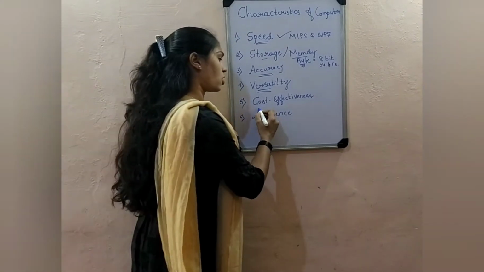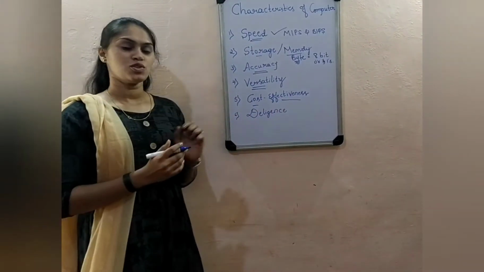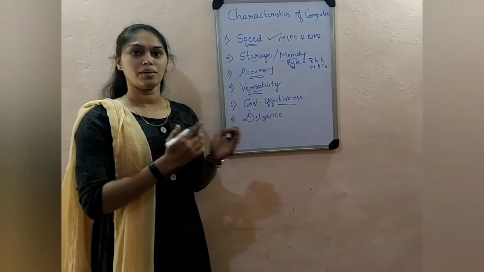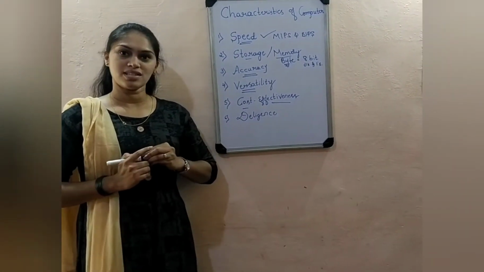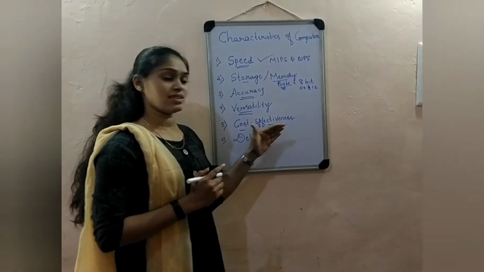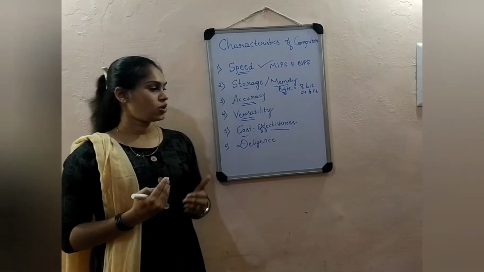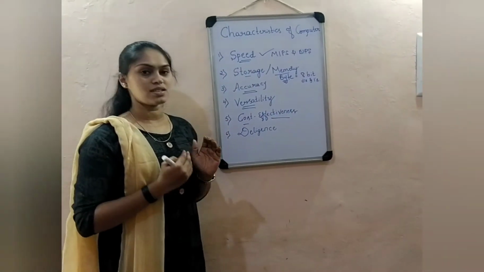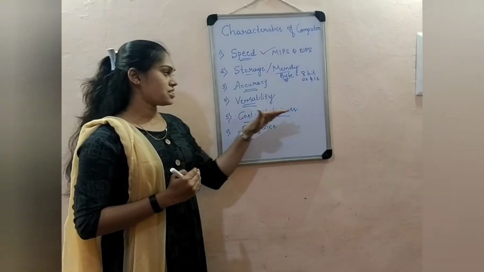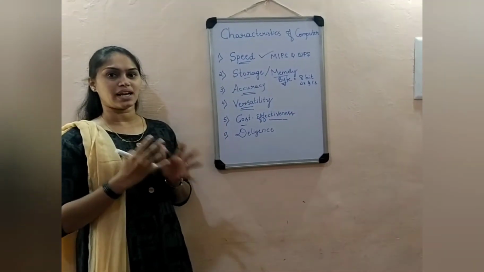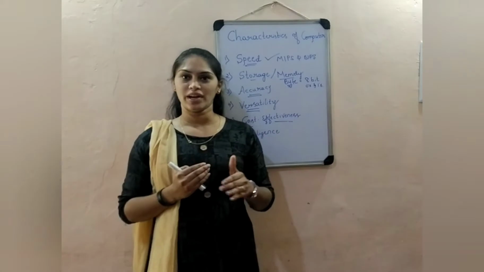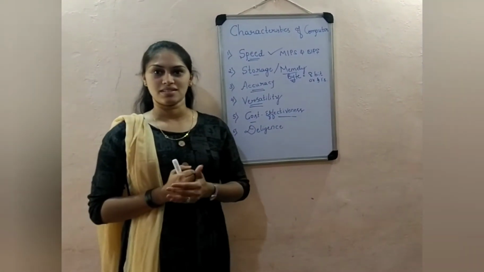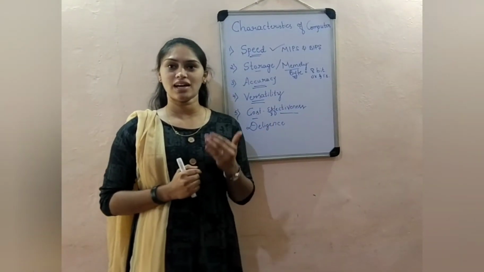Then what is cost effectiveness? By making use of the computer system, we can minimize paperwork. That reduces the paperwork and also the human effort, so that we can minimize the cost of persons or paperwork. That is cost effectiveness. For example, if you want to store student data or employee data, you can use a database system, which reduces the paperwork.